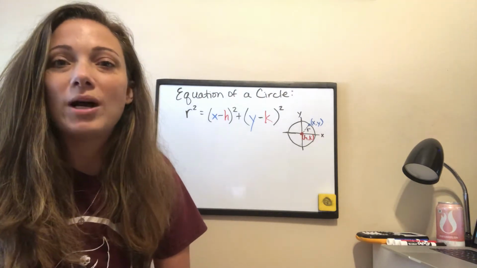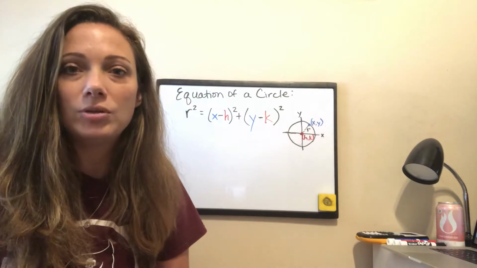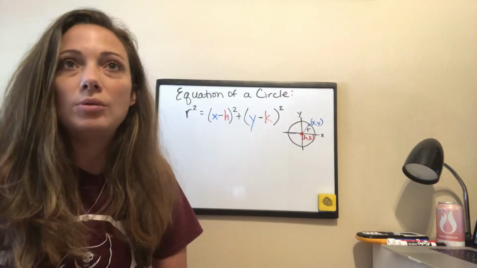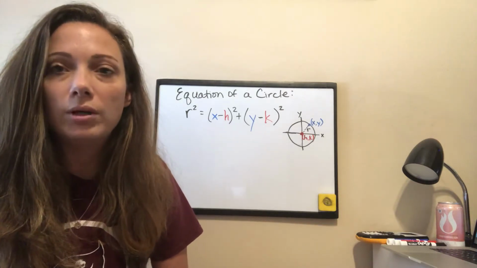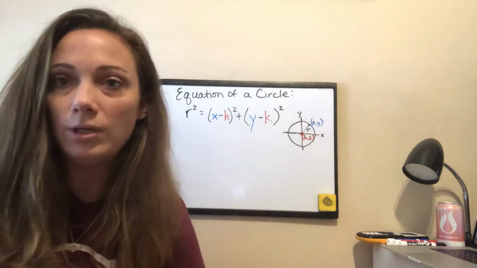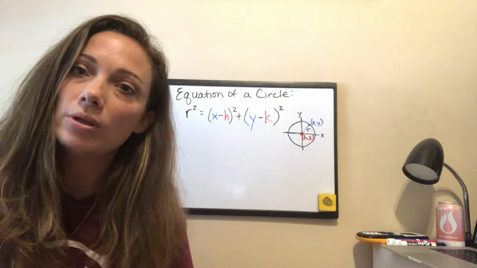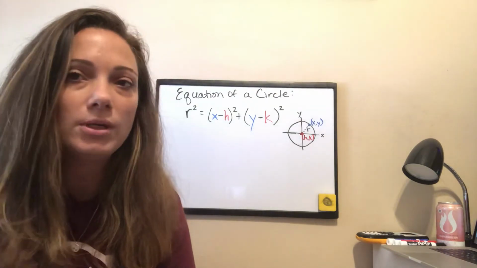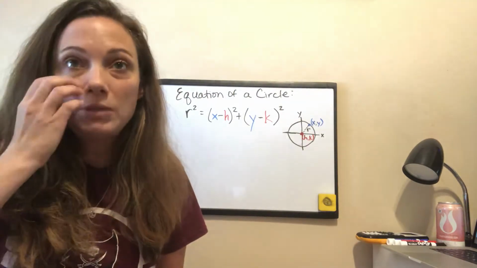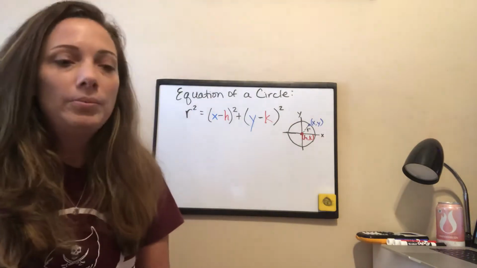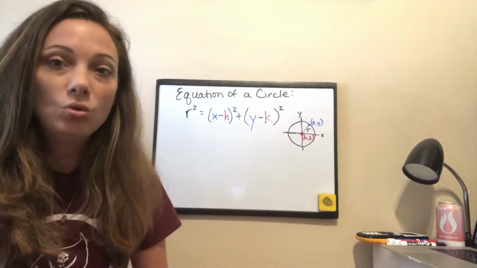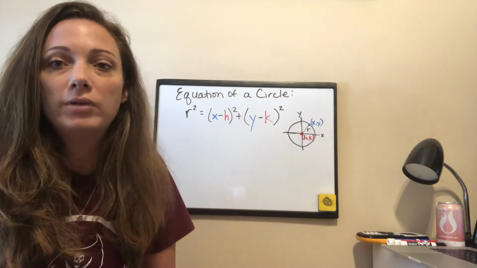So I picked out the 2 sections that were the most important from the chapter to present to you. And they are the sections that you're going to be using the most going forward with math, whatever class you take next, whether maybe you're graduating and you're going to take college algebra someday, or maybe next year you're taking algebra 2 or liberal arts 2, which is basically the same thing as algebra 2. They just don't go through as much material throughout the year, but it's the same type of material. So anyway, you will take these, especially this section I'm going to go over today. You will use this 100% in your next level of algebra.